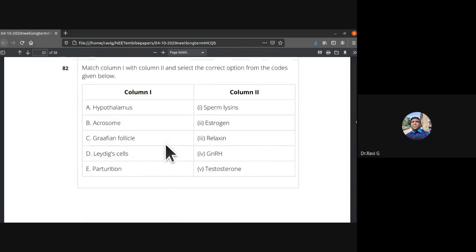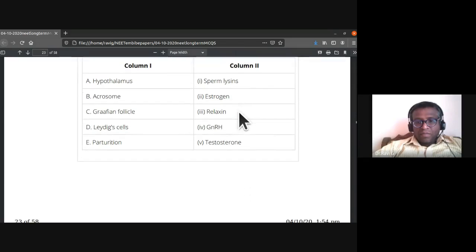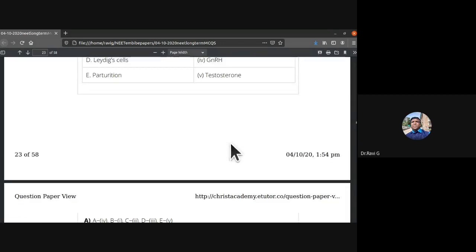Match column 1 with column 2 and explain the correct option from the choices given below. Hypothalamus. So that is going to column 1 with column 2. Is it sperm lysin, estrogen, relaxin, gonadotropin releasing hormone, or is it testosterone? So hypothalamus is GnRH, gonadotropin releasing hormone. So A. So the question number is 82.